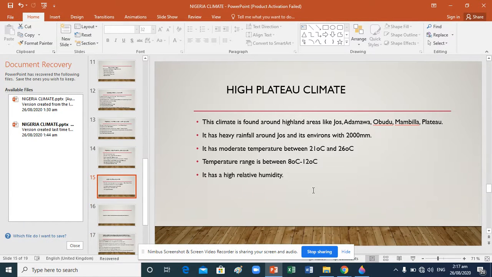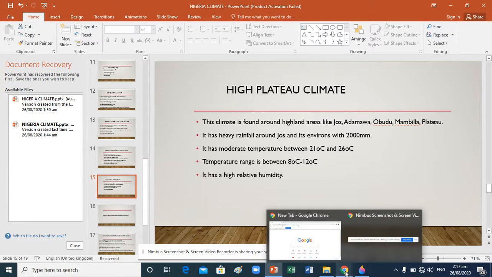And the next one we have here is high plateau. This is the type of climate that can be found in rugged places, in an environment where there's a barrier. And where do we have barriers? Adamawa, Obudu, Mambila Plateau.